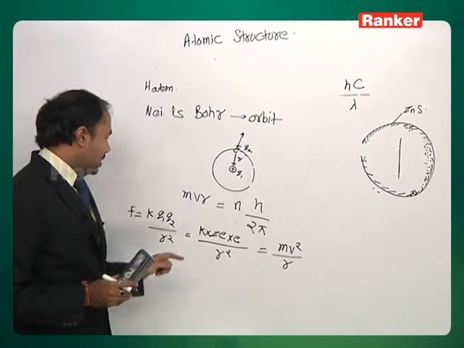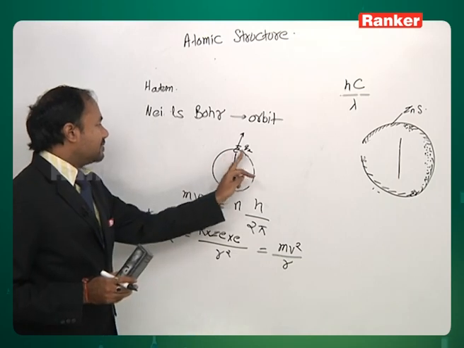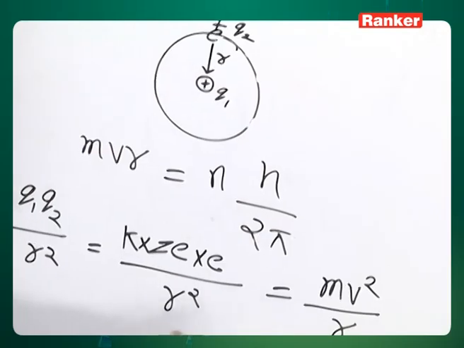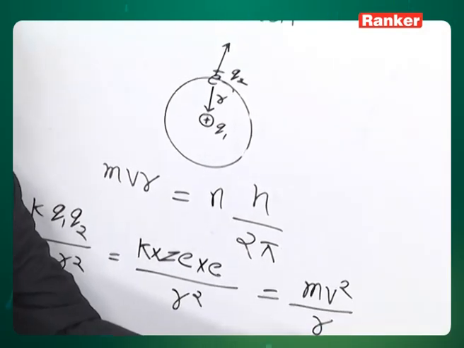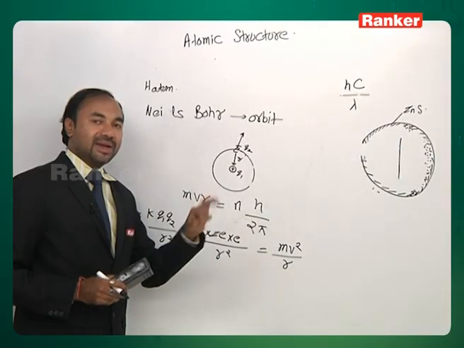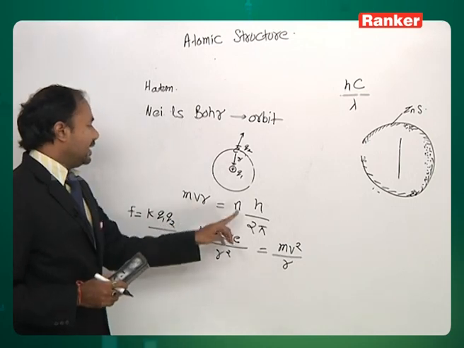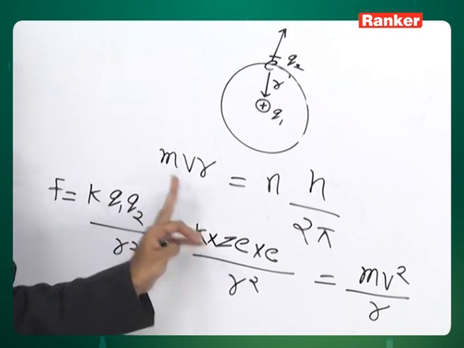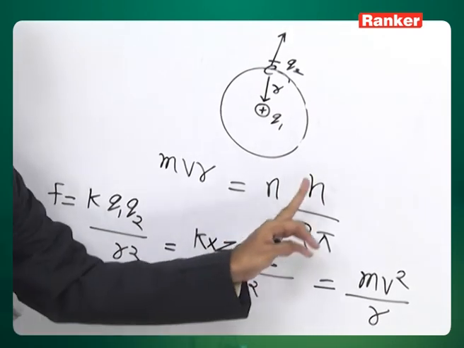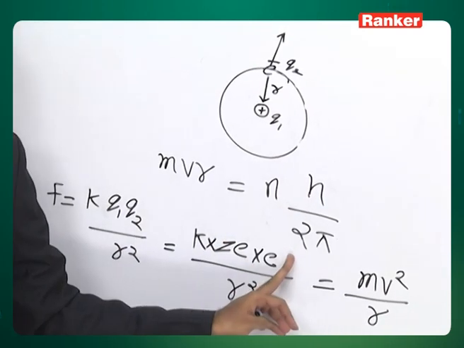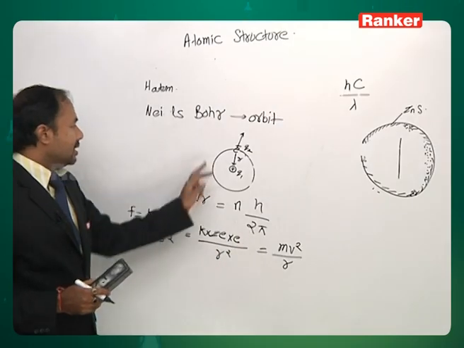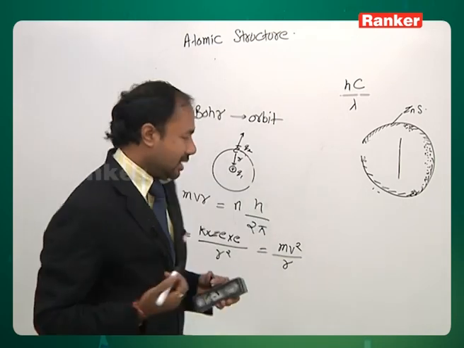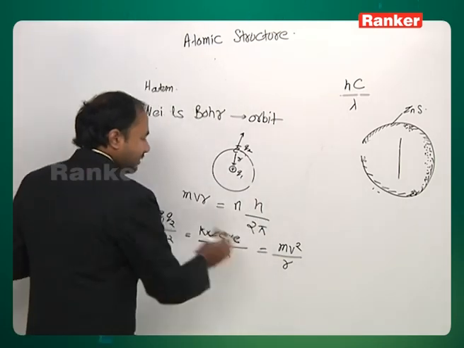Obviously, if the electron is balanced and revolving in its orbit, the centripetal force and centrifugal force must be equal to each other. The second condition which Bohr gave for the electron to move in its orbit was that mvr, its angular momentum, must be equal to an integral multiple of h upon 2 pi, that is nh upon 2 pi. This n, the orbit, is nowadays also called a shell, and n is the shell number. Now we will do some derivations.